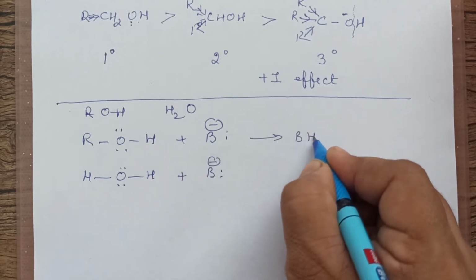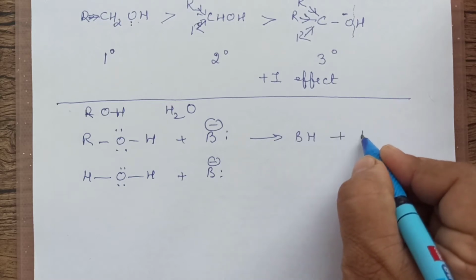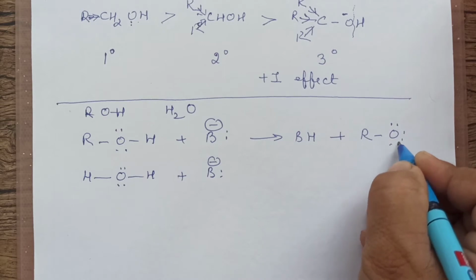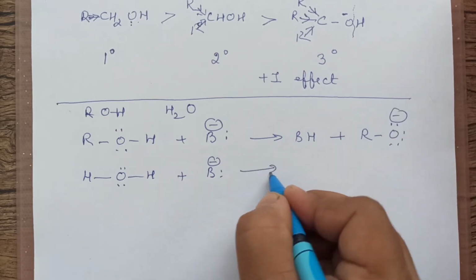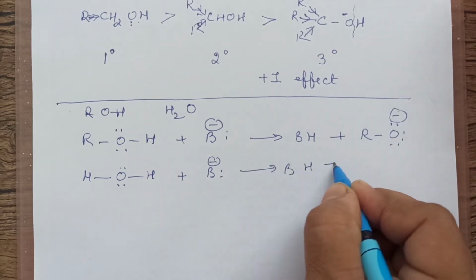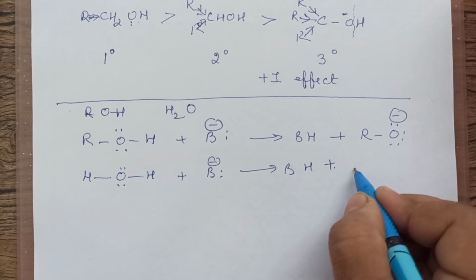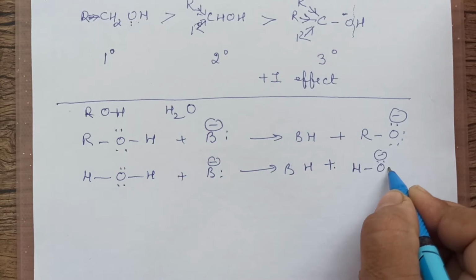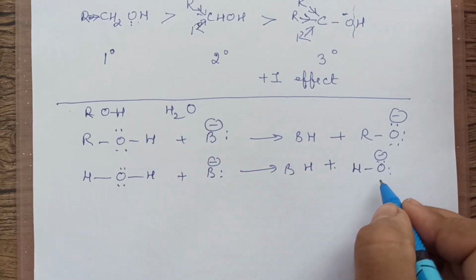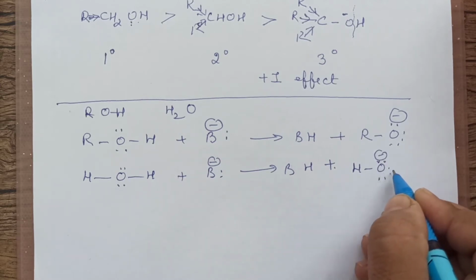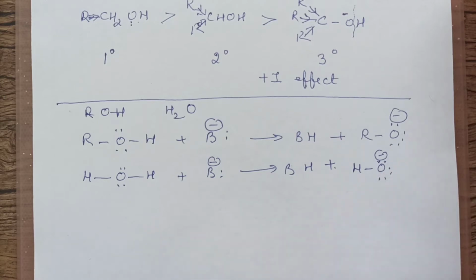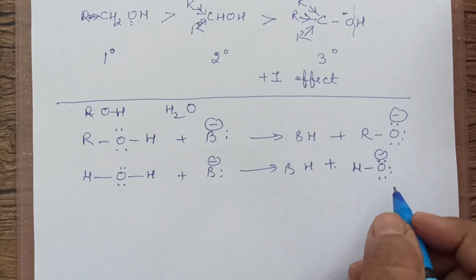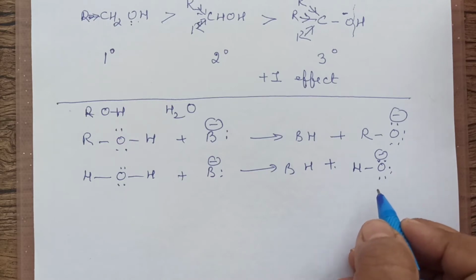It is taking H, which means it will form BH, plus it is forming what? RO minus. It is forming RO minus. This one will form BH, plus what will this form? It will form OH minus, right? Like the previous one, 3 pairs here, 3 pairs here. The first one has formed alkoxide. The second one has formed hydroxide ion.